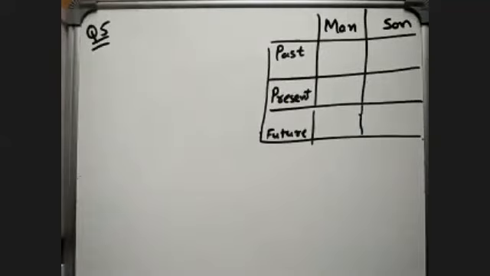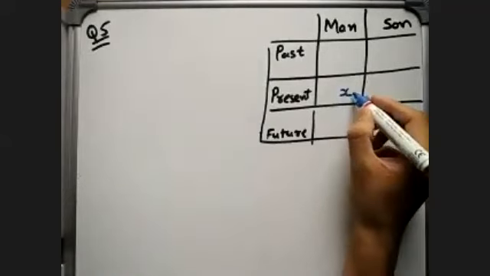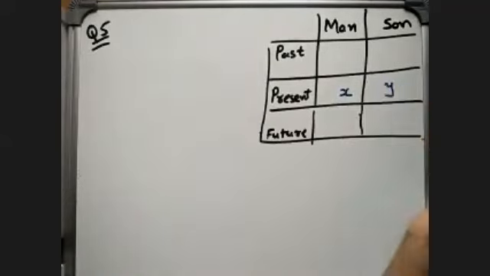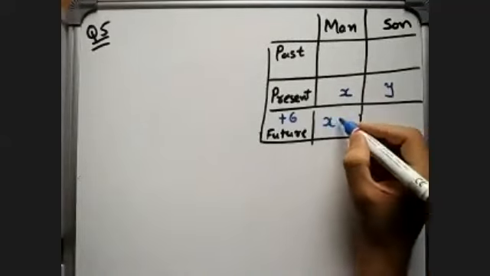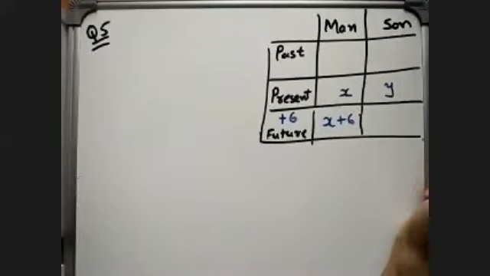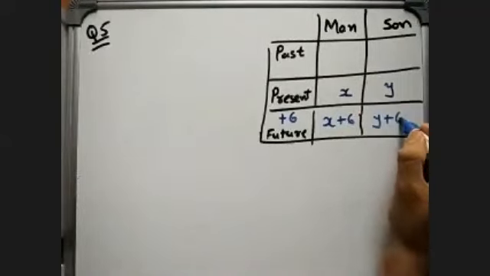This is only for rough. Okay. So here, 6 years hence a man's age will be 3 times his son's age. So suppose the man's present age is X and the son's present age is Y years. So in future, after how many years? After 6 years, the man's age will be X plus 6. His son's age will be Y plus 6.